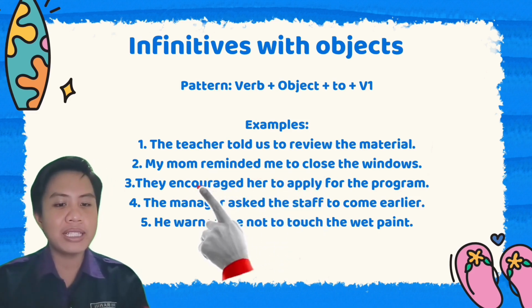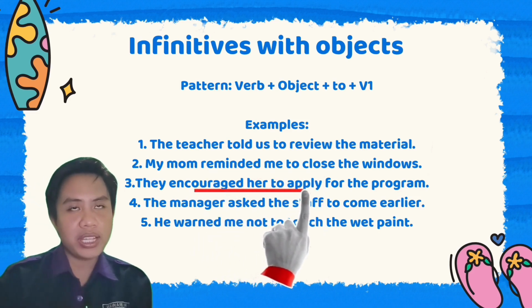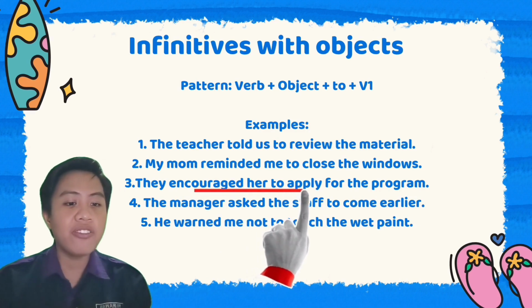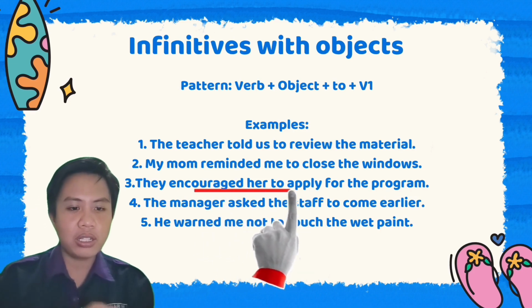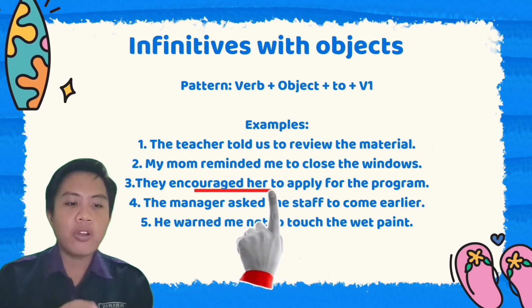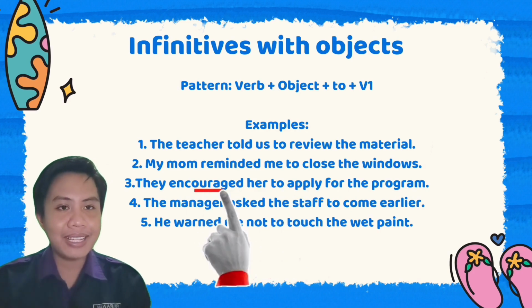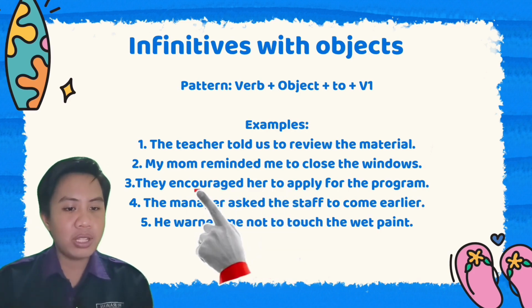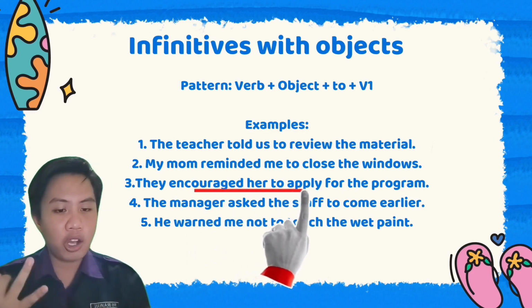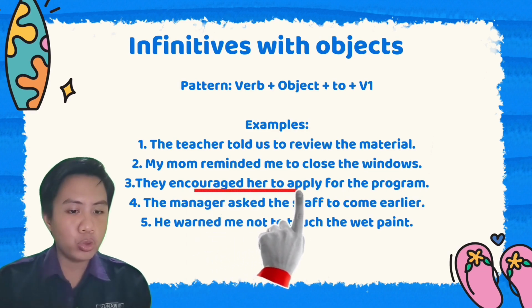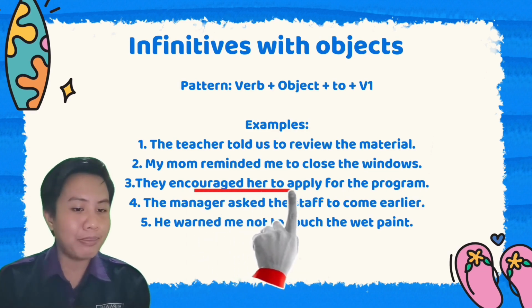The next one is: they encourage her to apply for the program. They is a subject. Encourage is a verb. Her is an object, plus to and then verb 1 apply.